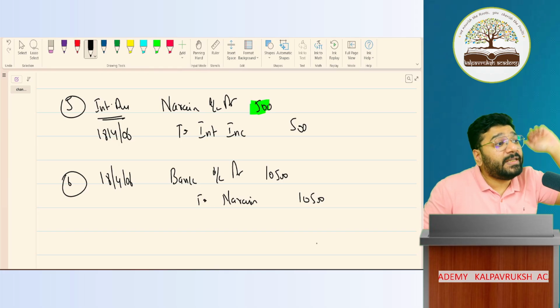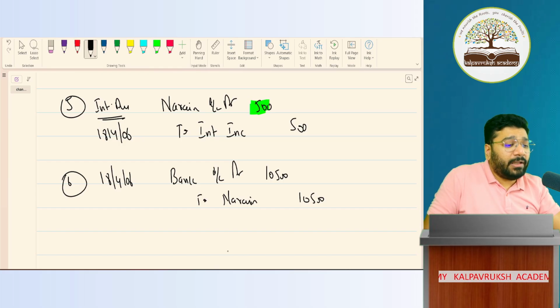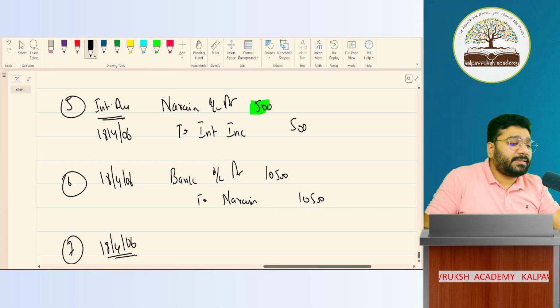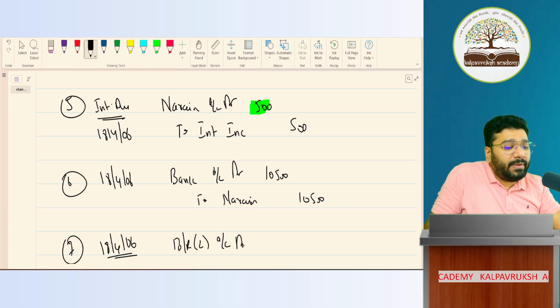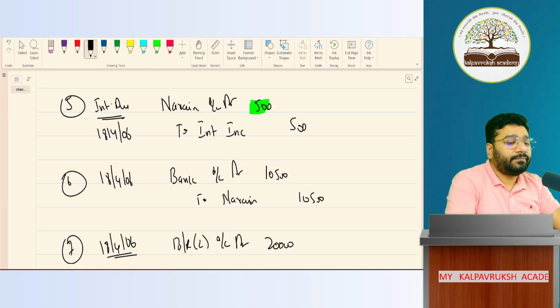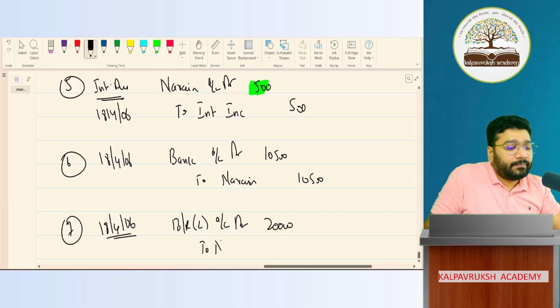How much is the balance money to be received from Narain? 20,000. For that, what are we executing? A new bill. On what date? 18th April 2006. Entry, please. Bills receivable account debit 20,000 to Narain. To Narain, how much? 20,000.